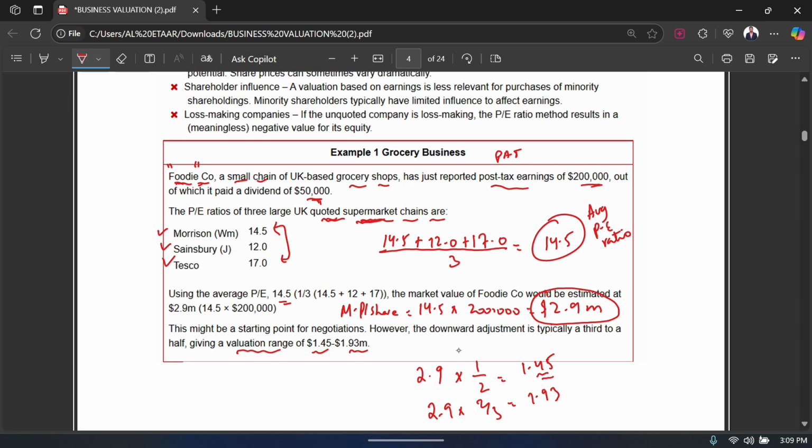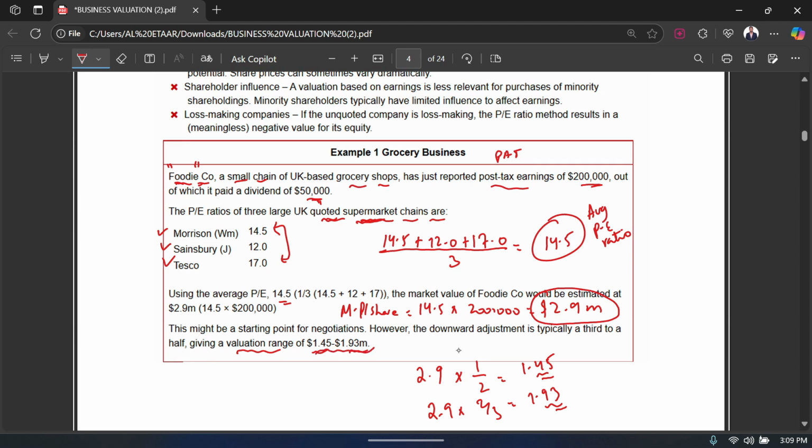So I'm going to say that, okay, 1.45 is somewhat a fair value for this company. Just remember this, learn this, that you just halve it or you just do 2 over 3, both of them acceptable. Do 1 over 2 one time, just times it by 1 over 2 the first time, and the second time times it by 2 over 3. So you will have a range.